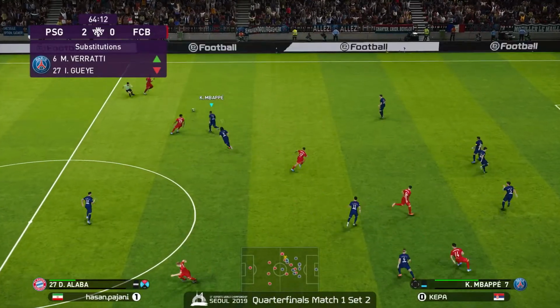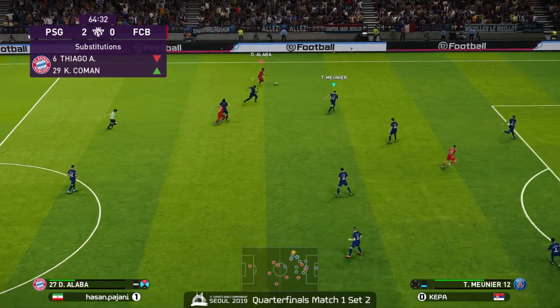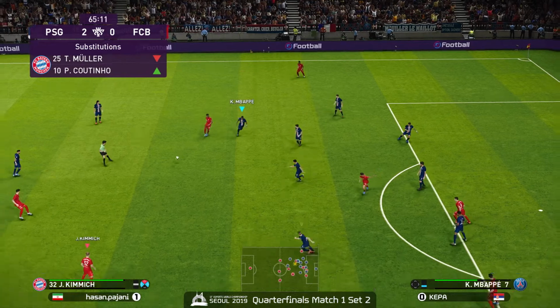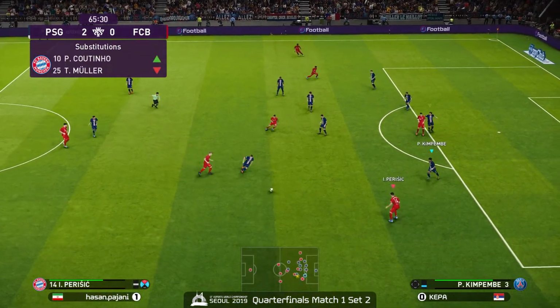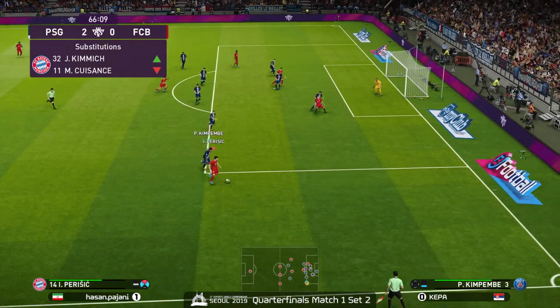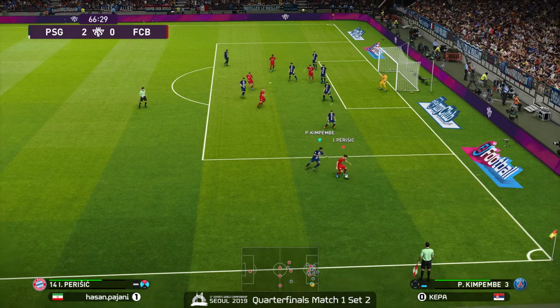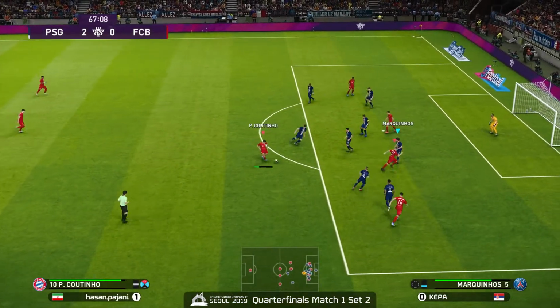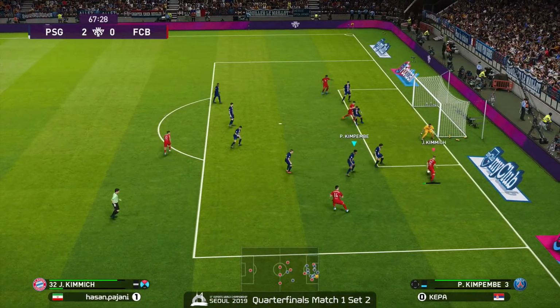Absolutely. And a strength from Hassan Pajani is making those secondary adjustments. So we'll see. And here it comes. Coutinho coming in for Müller for that playmaking ability. And Kimmich, once again, coming in to work on that side, as well as Coman instead of Thiago. So he's trying to widen his attacking options.